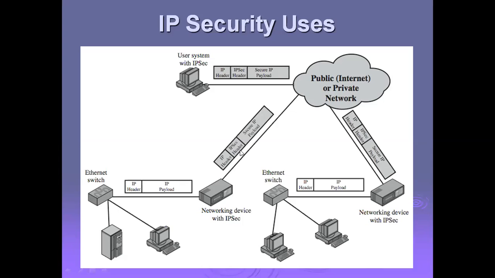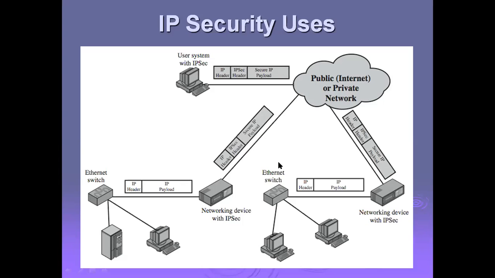We are going to maintain, initially, just the header and payload. Header means the source and destination address, whereas payload means the actual data being carried. But when you apply IP security, we need to add a network device with IP security. So once again, an IP security header will be added. Then we connect to a public or private network, right?